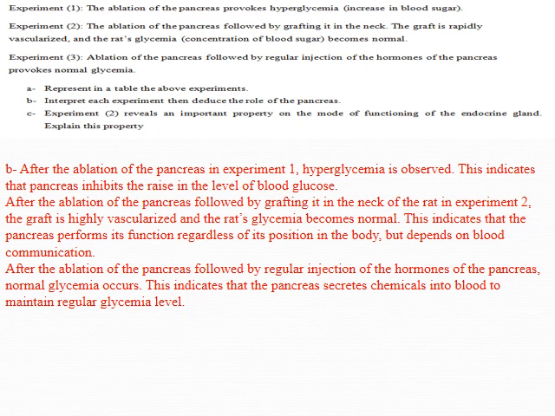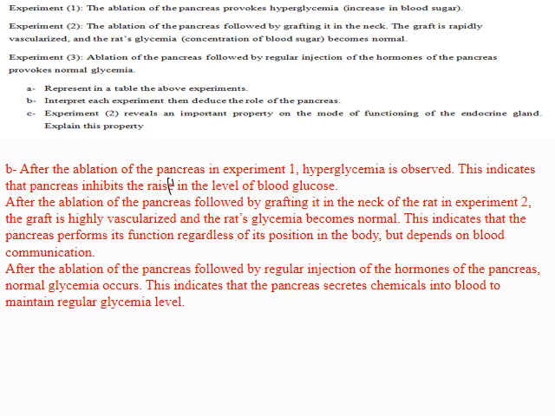Question number 2, interpret. After the ablation of the pancreas in experiment 1, hyperglycemia is observed. What does this indicate? This indicates that the pancreas inhibits the rise in the level of blood glucose. After ablation of the pancreas followed by grafting it in the neck of the rat in experiment 2, the graft is highly vascularized and the rat's glycemia becomes normal again.